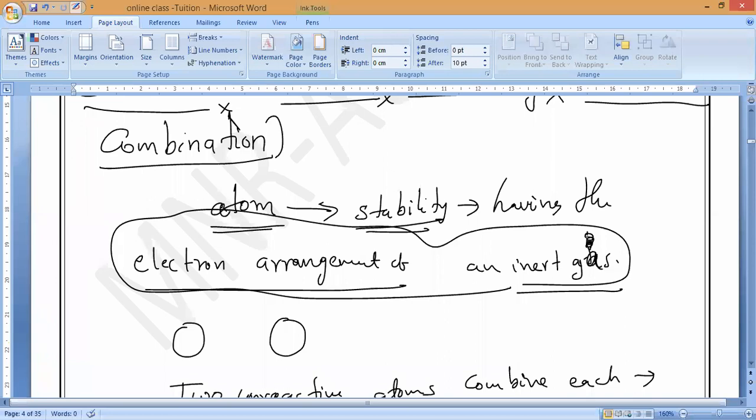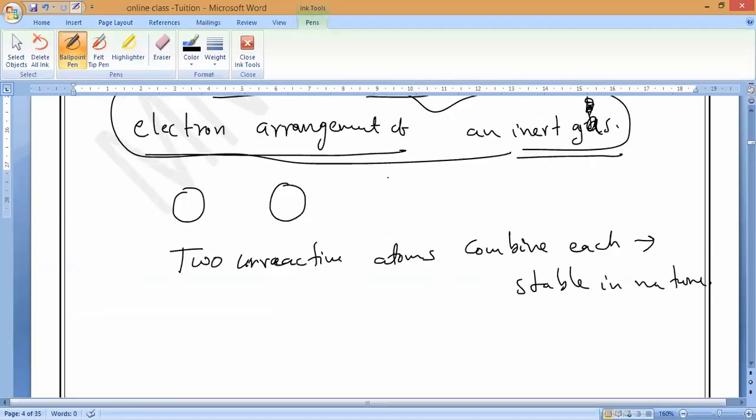So what is the cause of chemical bonding? The unstable atoms, to gain the electron arrangement of inert gases, combine with another atom. That is the cause of chemical bonding. Understand, guys? Please respond, everybody. Yes, sir. So now you can say here, an atom can achieve the inert gas electron arrangement in three different ways. How many different ways, guys? Three different ways. So suppose I am only an unreactive element.